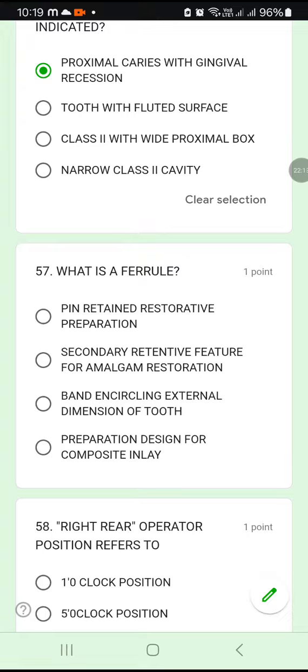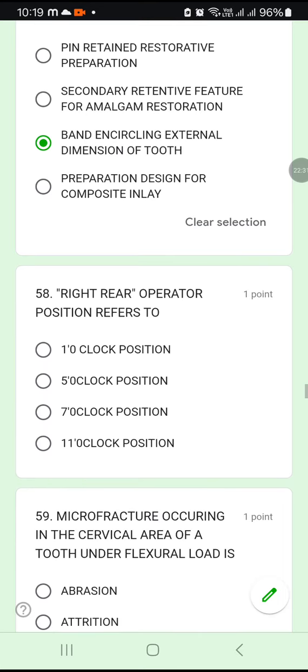56A. 57. What is a ferrule? Pin retain restorative preparation. Secondary retentive feature for an amalgam restoration. Band encircling external dimension of the tooth. What is a ferrule? It is actually a band, isn't it? And this band is encircling the external dimension of the tooth. So ferrule is band encircling external dimension of the tooth.